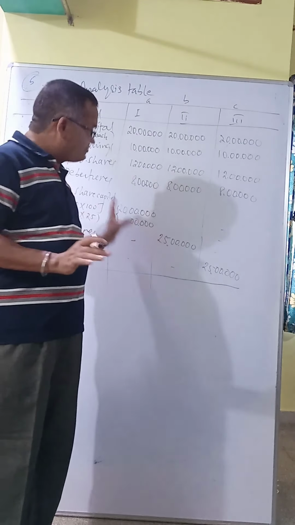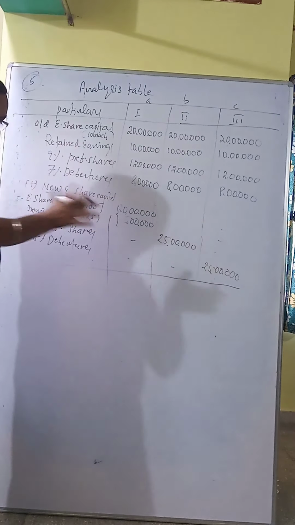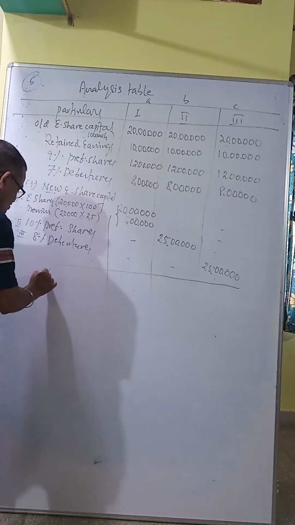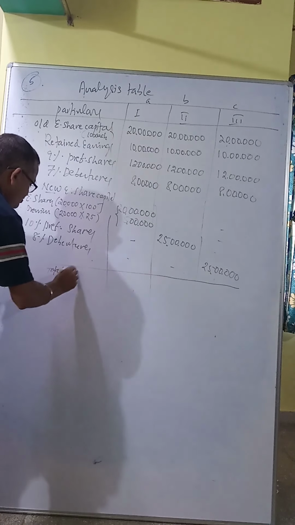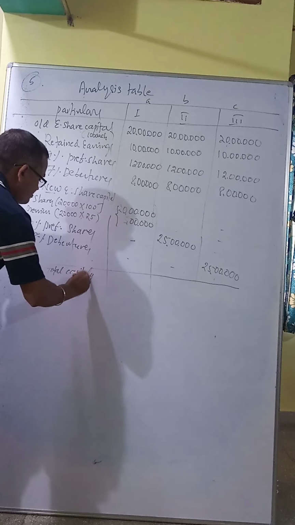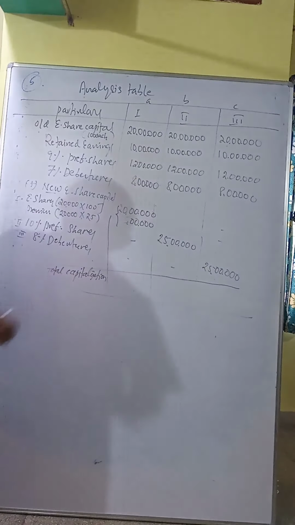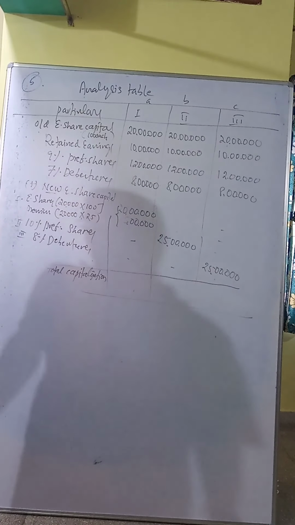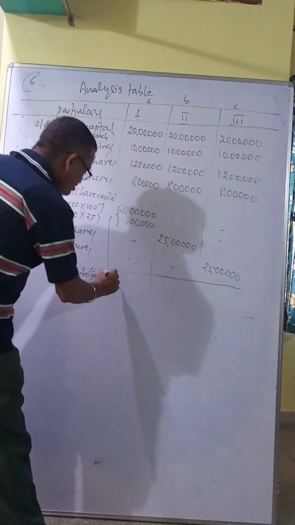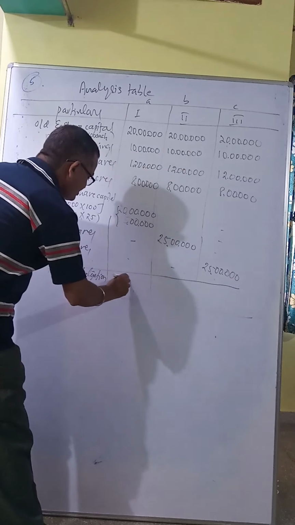In the textbook you will get confusion, but I am showing it very clearly. Now the total capitalization, this is called total capitalization or capital structure of the company. You should add all these and you will get 75 lakh.